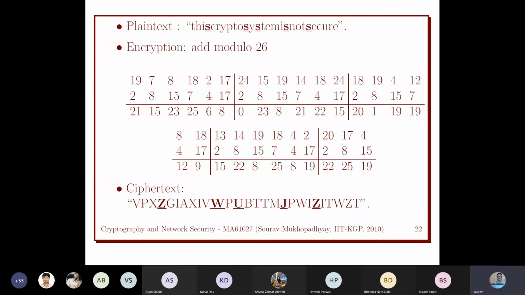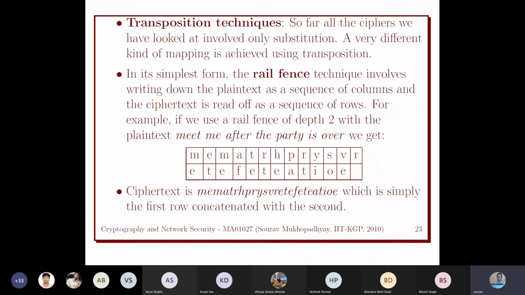Okay, this is the first one, the polyalphabetic cipher. But we are using the monoalphabetic cipher in a window, and we are moving the window. Okay. Any question before we move to the next cipher?